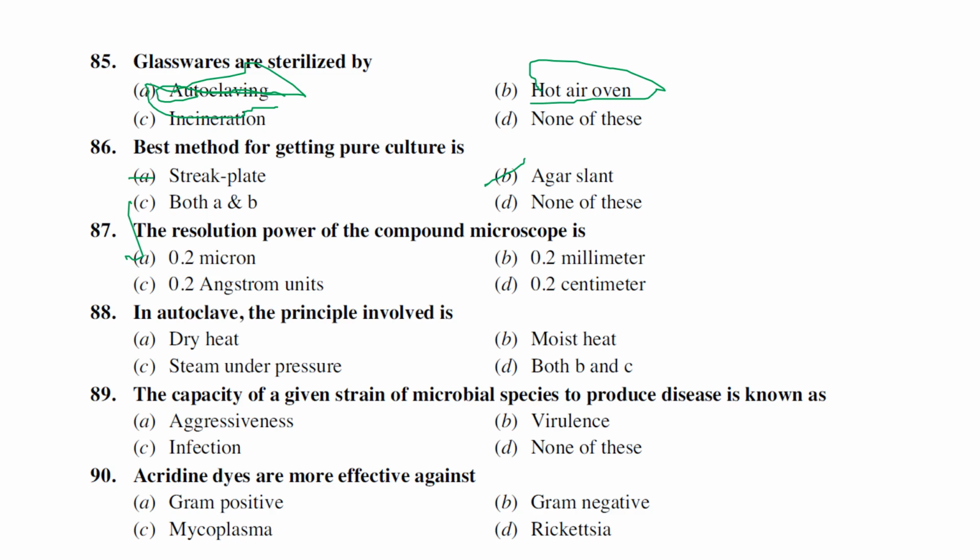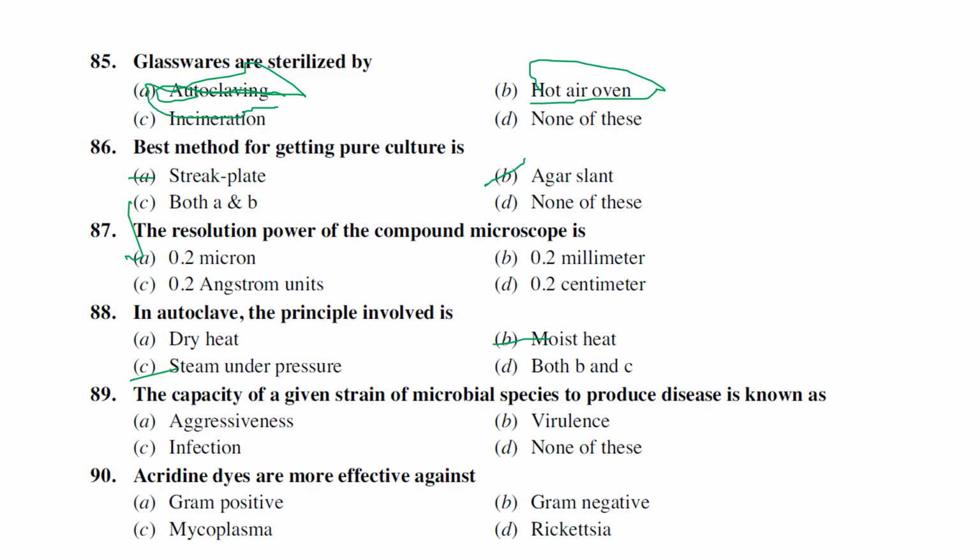The principle of autoclave is moist heat as well as steam under pressure. Generally, if I want to tell you only one, steam under pressure, like how we are preparing idli, this is the same principle autoclave also uses, because it contains water. When we use an electrical current, the water will boil up and convert into steam under pressure, so that the microorganisms will die, and also moist heat, right? So both B and C.